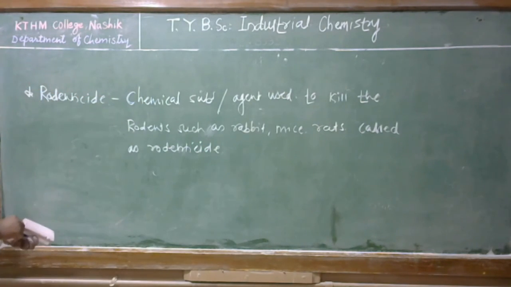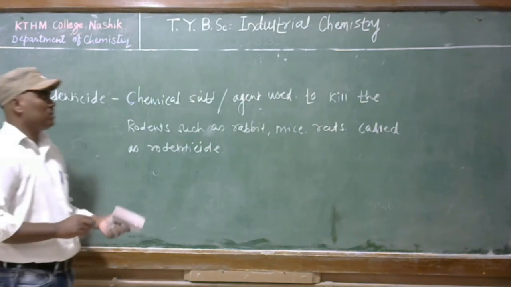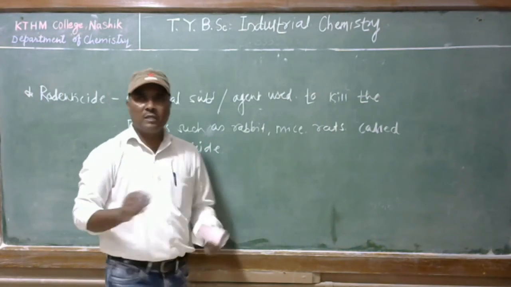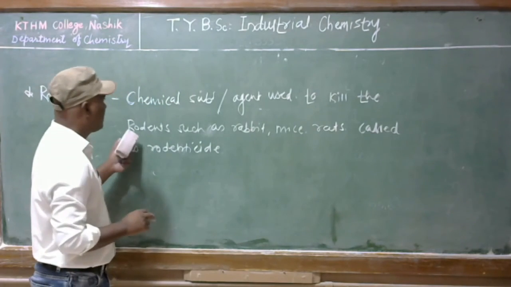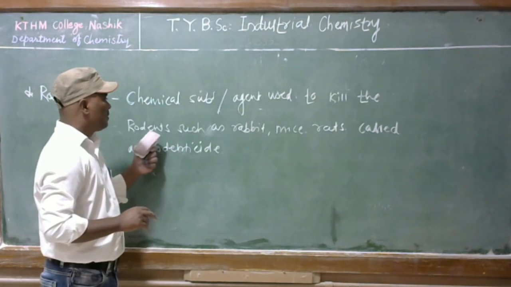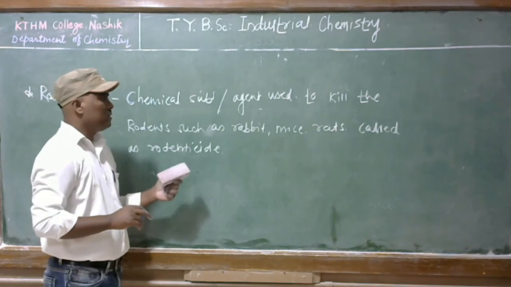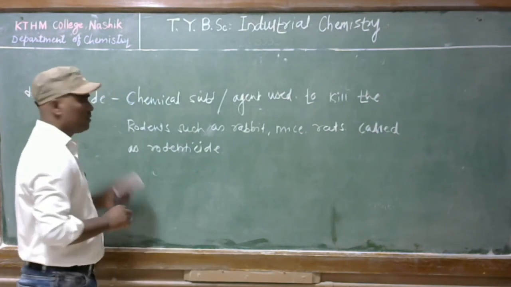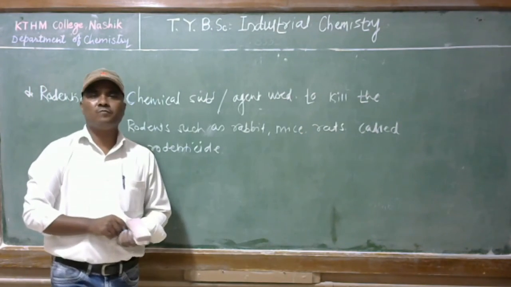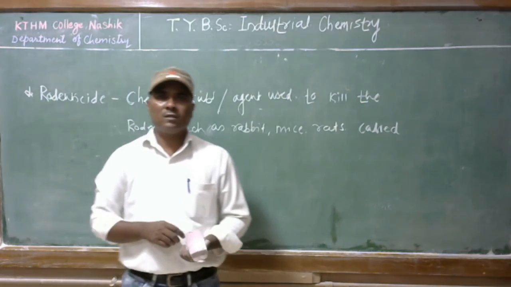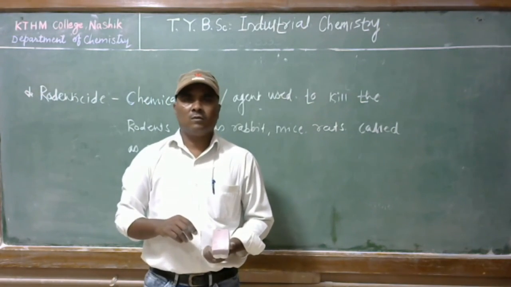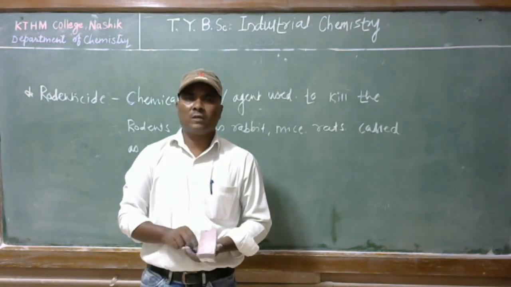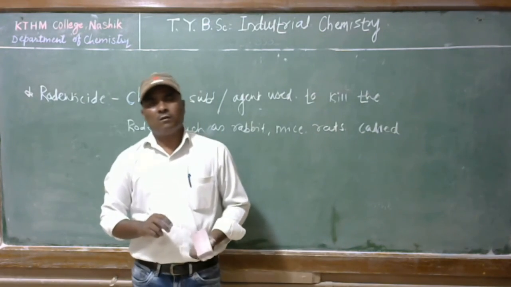Students, I hope you got what I wanted to tell you. A chemical substance or agent used to kill rodents such as rabbits, mice and rats is called a rodenticide.